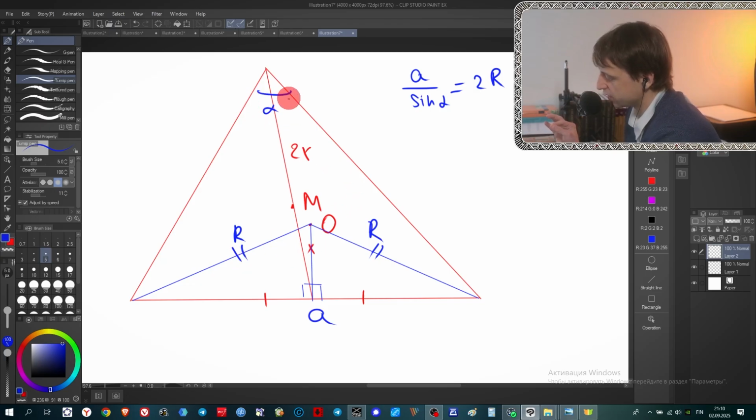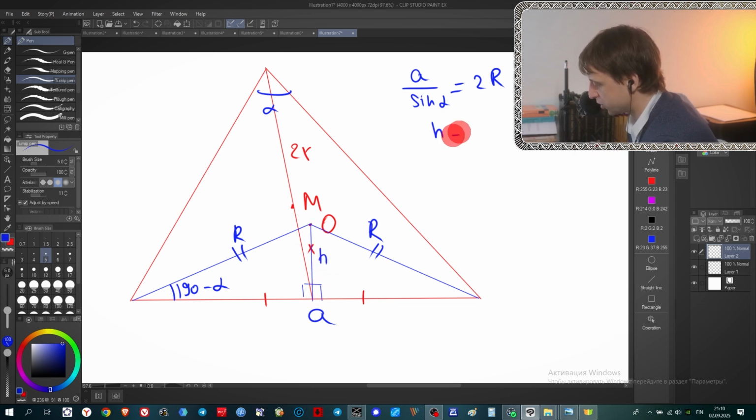The only thing is that if we have an angle alpha here, this angle should be 2 alpha, because it's an inscribed angle in the circumscribed circle. This is a central angle, 2 alpha. It means that this one is 90 minus alpha in this isosceles triangle. Now this distance, let's mark it as H, equals R times sine of 90 minus alpha.